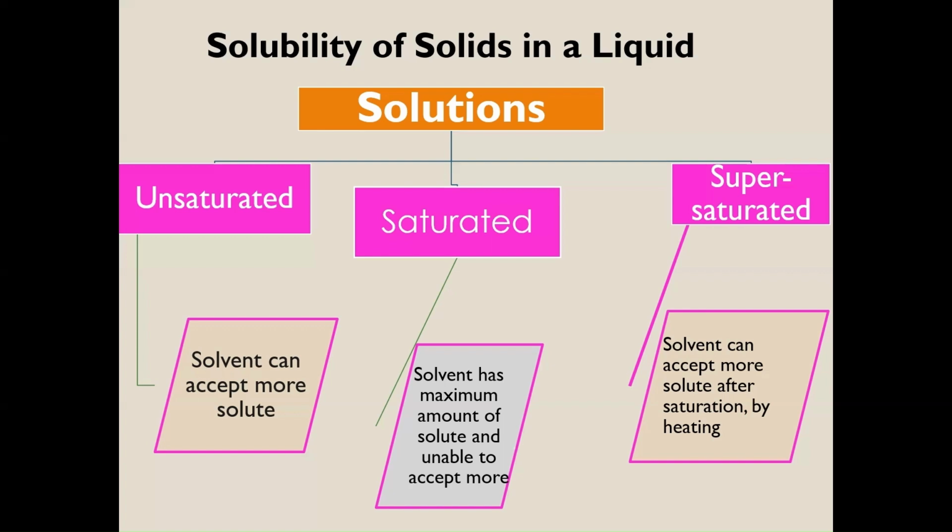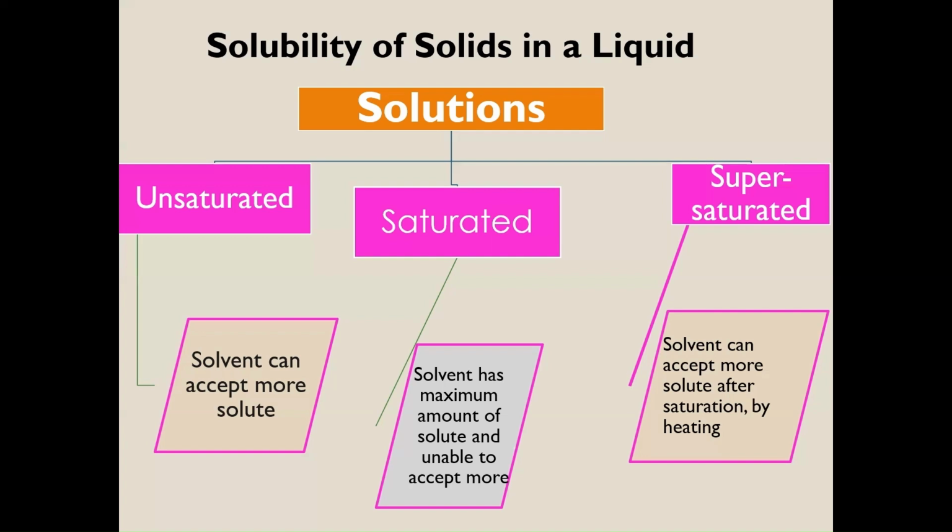When the water couldn't accept more sugar and the sugar remains at the bottom, that water is saturated with sugar. But if you take that saturated water, which has some sugar at the bottom, and you start to heat it, the sugar will dissolve and you can add more and dissolve them, and more and dissolve them. This is supersaturated. Why is it supersaturated?